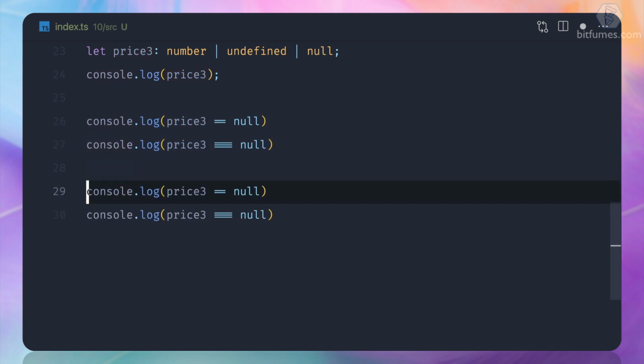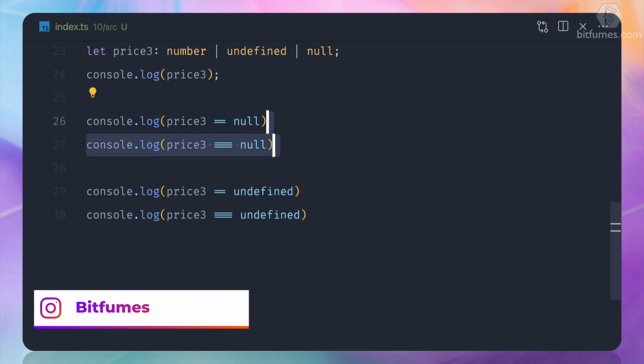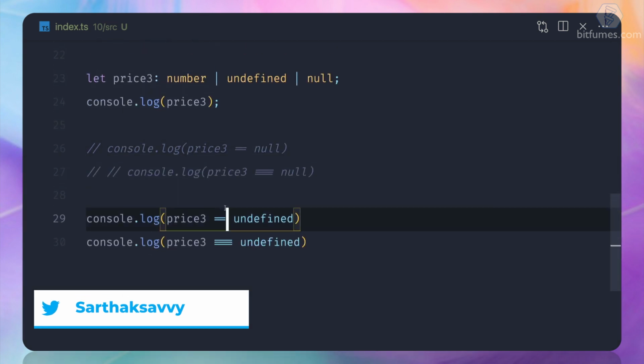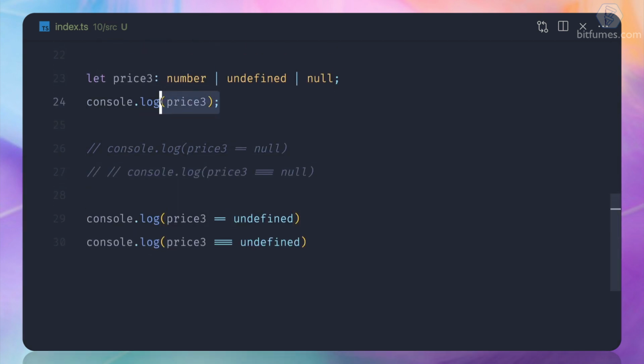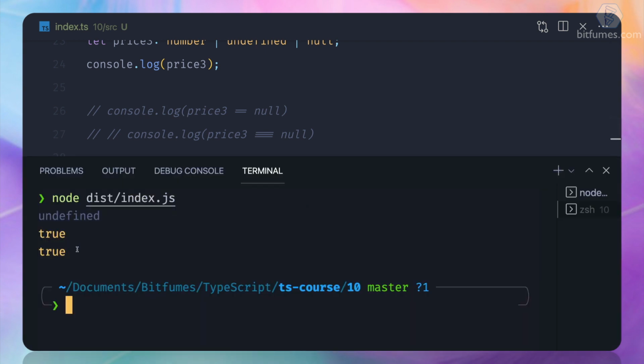Now what if I check for undefined on these two, undefined, and I just comment these two. Let's see what's going to happen. True and true. Why? Because initially the value of price 3 was undefined, so it says, okay, what is the value? Yeah, same, so undefined is true. Now coming to this strict checking, it says, what is the value? Undefined. That's good. What is the type? It's also undefined, and that's why we are getting true here.